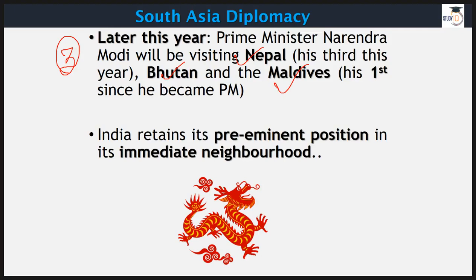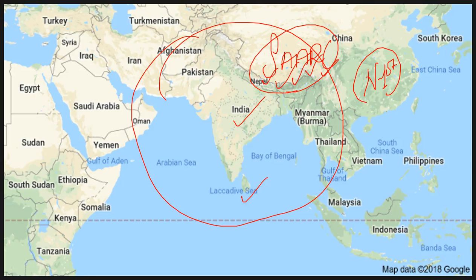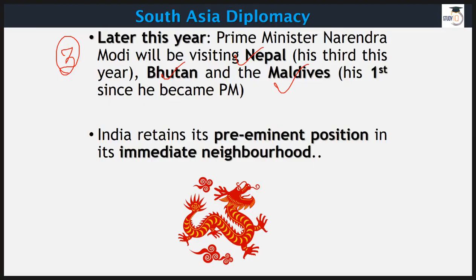Back in 2015, Maldives was on the list of his foreign visits. He visited Sri Lanka, Seychelles, and Mauritius, and the 4th nation was Maldives. But because of the not so good relationship between the Yameen government and the Modi government, Maldives was taken off the list of that 2015 visit. It's good news now that the Prime Minister is going to visit Maldives in the near future.